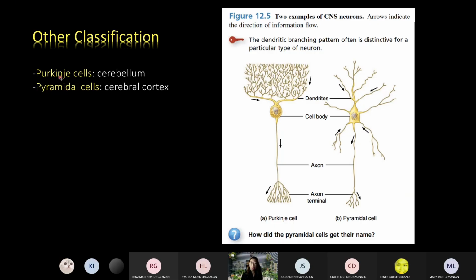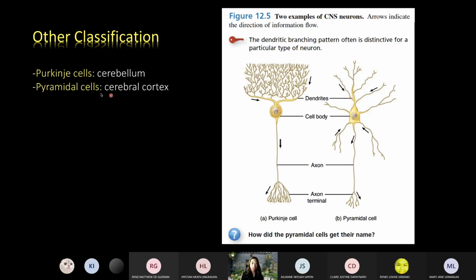Okay? Yan. Now, aside from the structural classification, some neurons can also be classified after the surname of the person who discovered it or who described it, and the shape. Like for example, you have the Purkinje cells in the cerebellum, yung dito sa may likod. So, the Purkinje cell was named after the one who described it. I just didn't check the first name, pero the surname is Purkinje, okay?